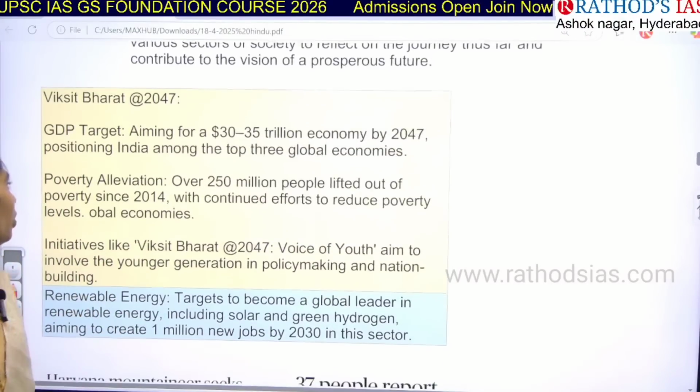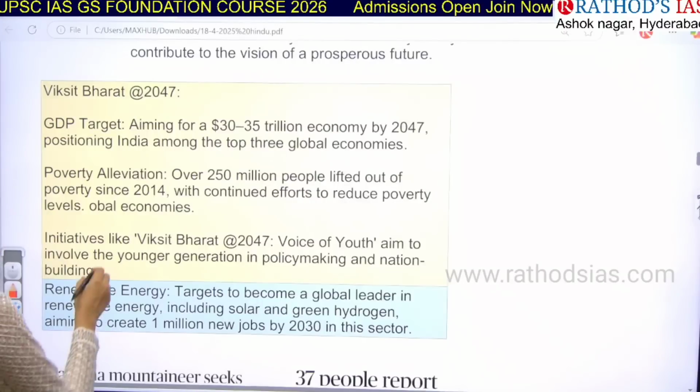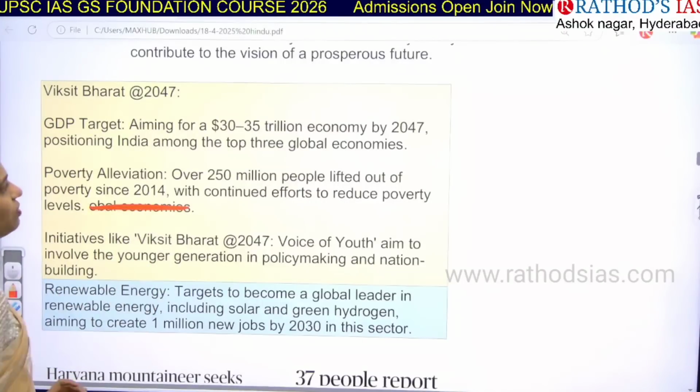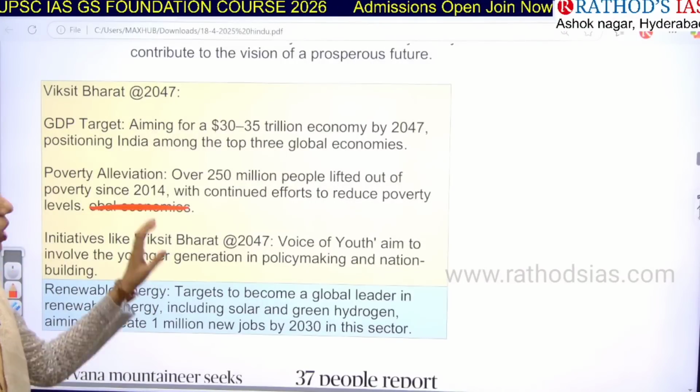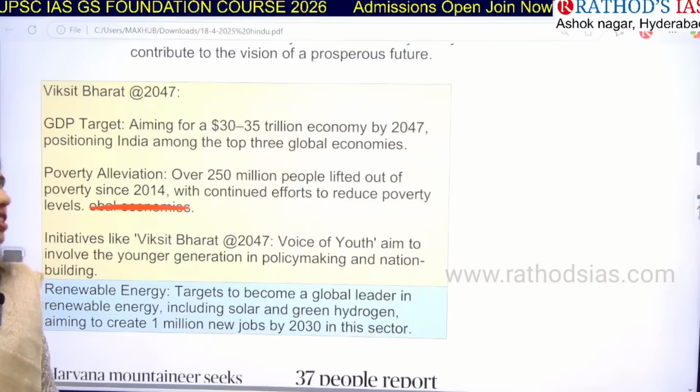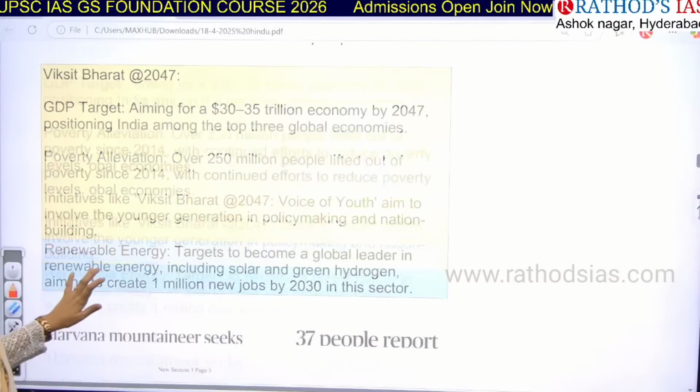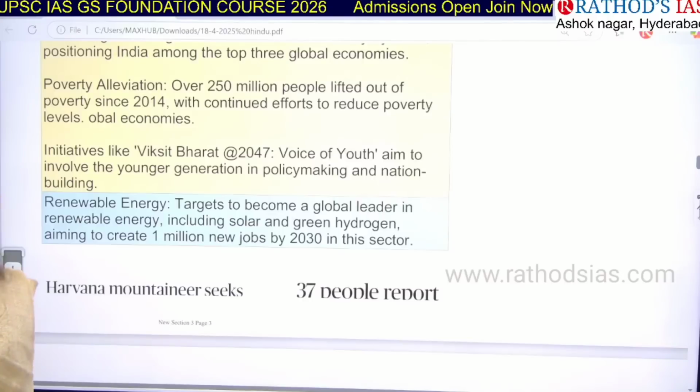And next one here is, we are going to decrease poverty. Okay, poverty alleviation we are focusing on. Over 250 million people have been lifted out of poverty since 2014, and we are taking further steps to decrease poverty in India. And we even have initiatives like Viksit Bharat 2047.